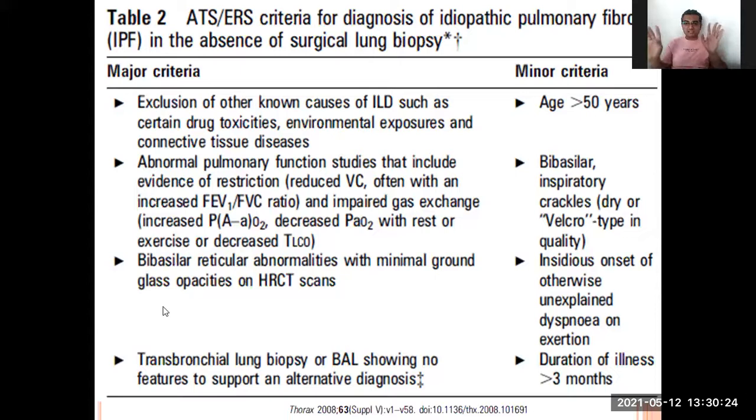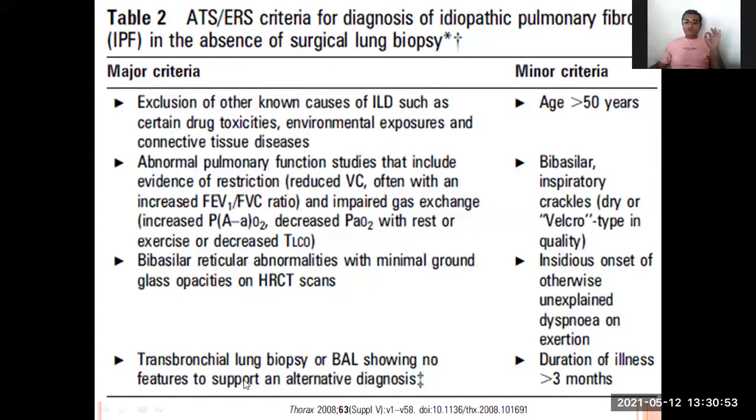If it is not there, then if we can see the bibasilar reticular abnormality in both the lower lobes, you can feel the reticular abnormality. It means haziness, or we can say these are the opacities you are seeing, like in corona, reticular opacity, or we can call it minimal ground glass opacity in the HRCT scan.